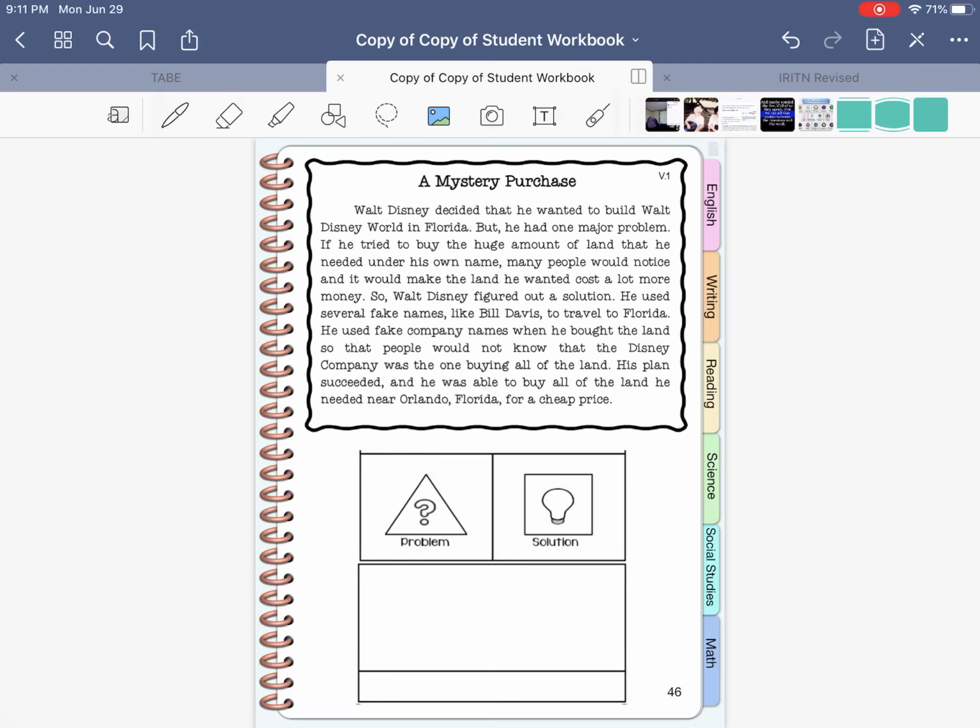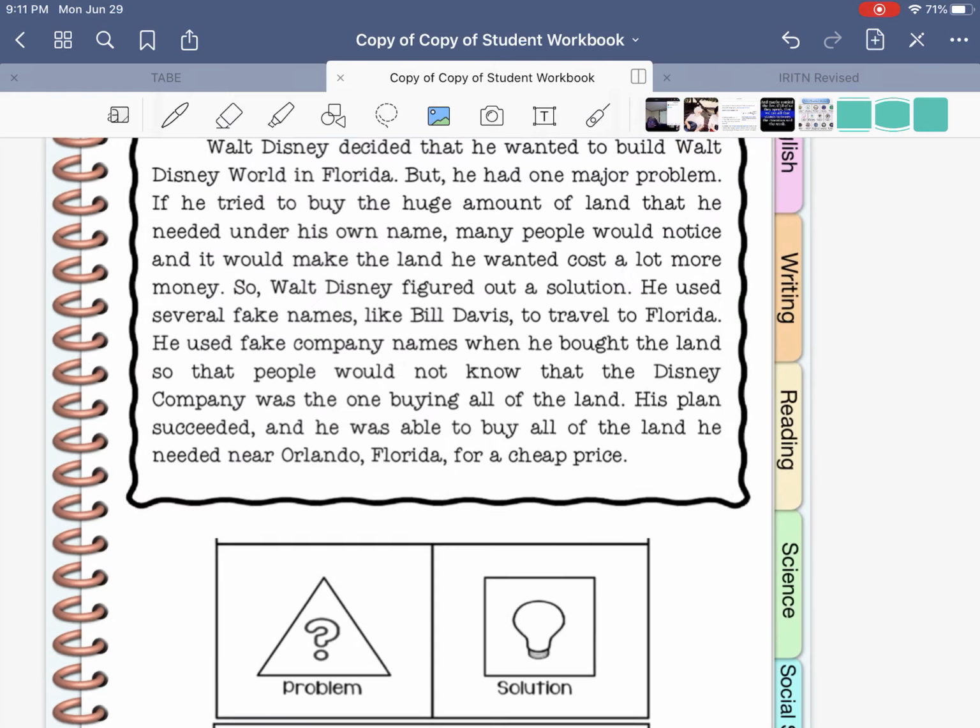Hello, and welcome to another example of a problem solution passage. This one is following our Walt Disney story, and it's called A Mystery Purchase.